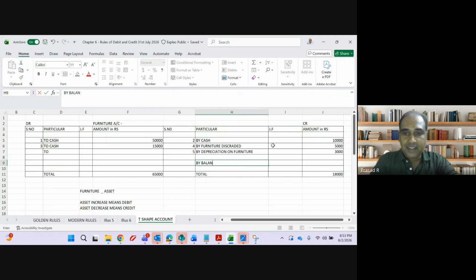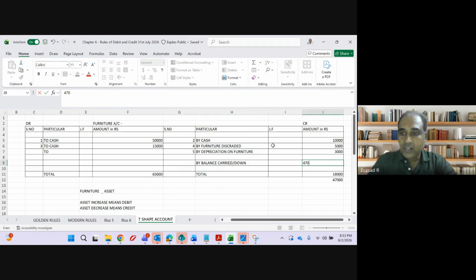We call it by balance carried down. Carried down means it is carried to the next. I also call it by balance c/d. How much balance, guys? 47,000. 65,000 minus 18,000 is 47,000.